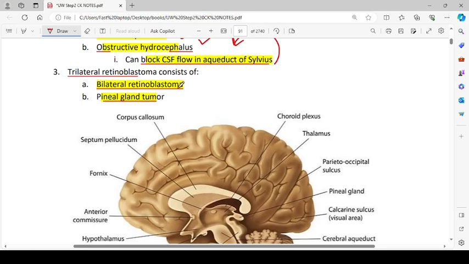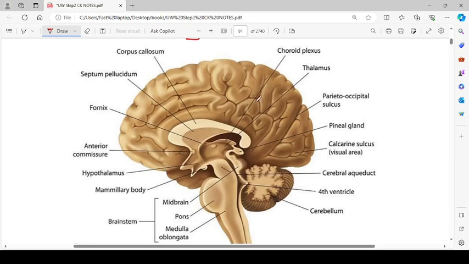Trilateral retinoblastoma. Trilateral retinoblastoma contains bilateral retinoblastoma with a pineal gland tumor. So there is a thing that we call trilateral retinoblastoma, and that trilateral retinoblastoma contains bilateral retinoblastoma with a pineal gland tumor.